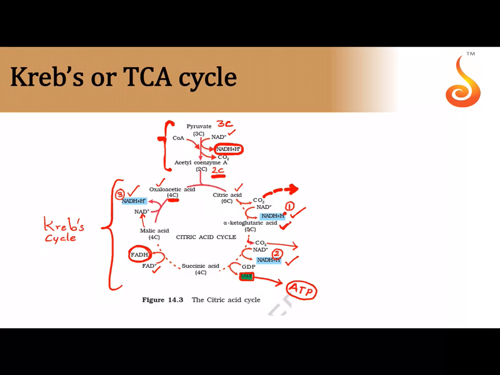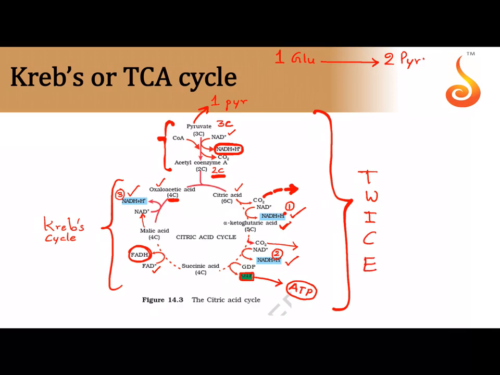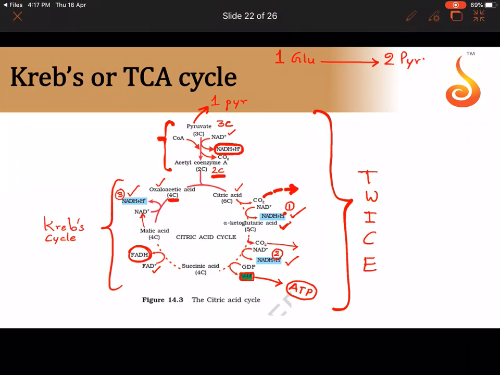Okay, so now this whole thing that you are seeing is starting off with one pyruvate molecule, but I hope you all remember one glucose molecule through glycolysis gave us 2 pyruvic acid molecules. That means whatever you are seeing here should happen twice. Why should it happen twice? Because whatever you are seeing here, we have started with one molecule of pyruvic acid, but from one glucose we get 2 pyruvic acid. That means the Krebs cycle should also happen twice.